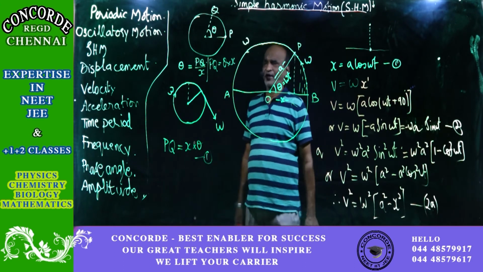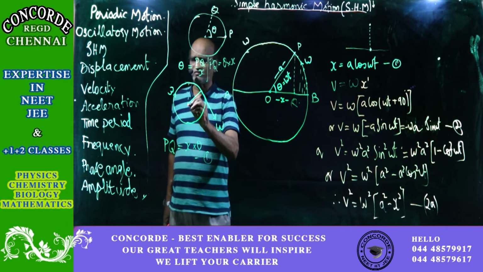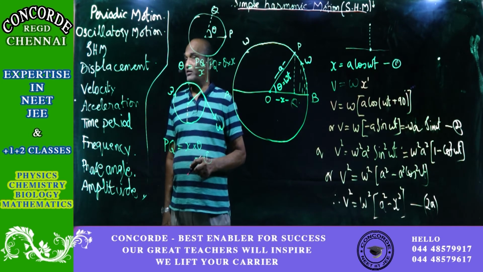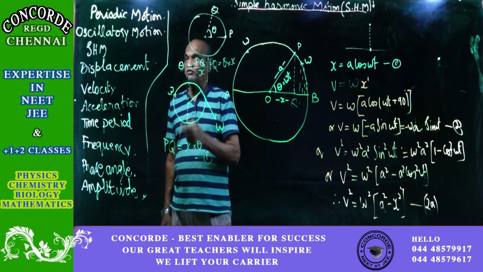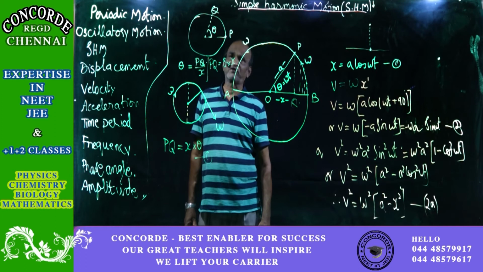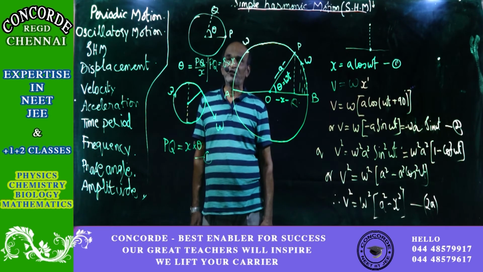Anywhere you want, you take the diameter. Let us take this diameter itself. So in that direction we have simple harmonic motion by projecting the different points of the circle. So in that direction only you need to find out the acceleration. So for that,